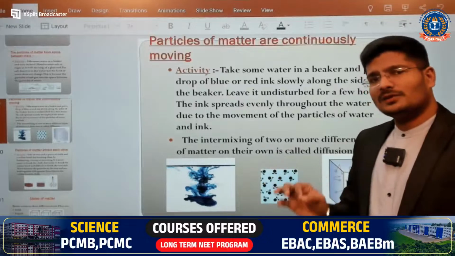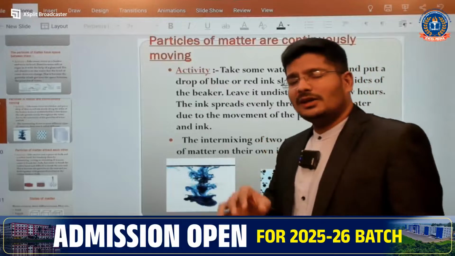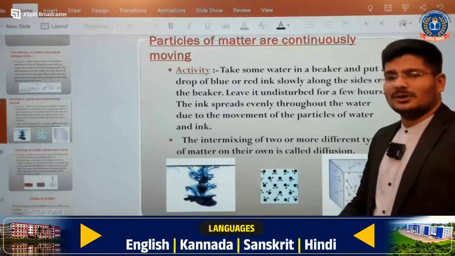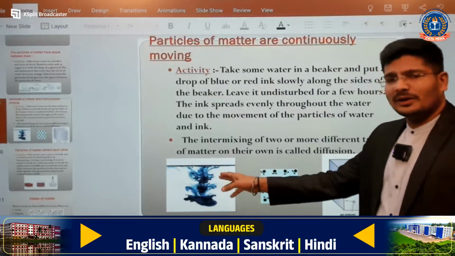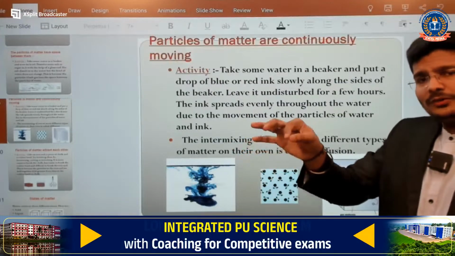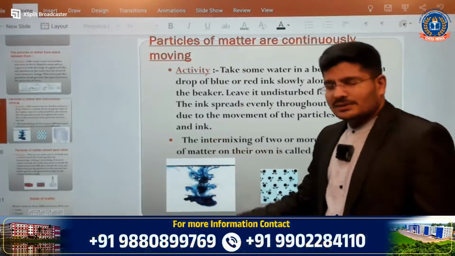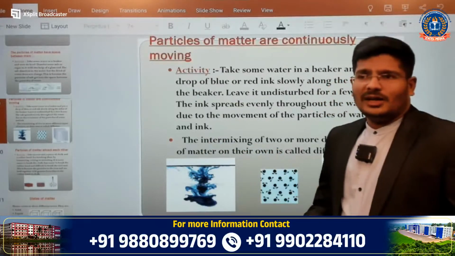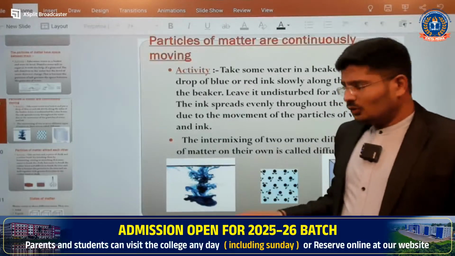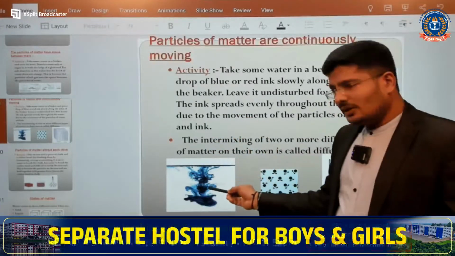So this gives the best idea that matter contains particles, and those particles are continuously in movement, as you can see here. The matter in this case is a liquid. In that liquid I put a small drop of ink, and that ink is going to move like this. Understood? And here I can give some extra information. This is normal temperature water, and to it I am adding the ink. You can see some movement in this ink.